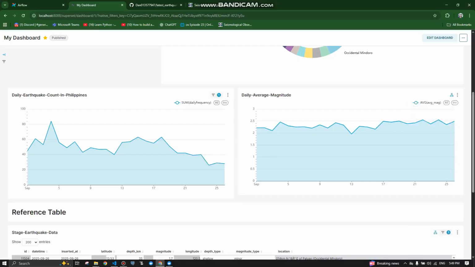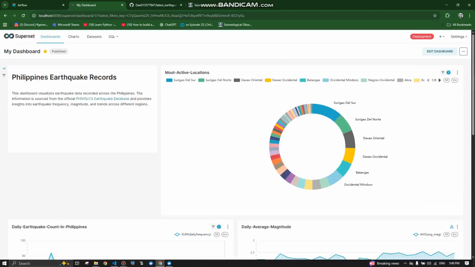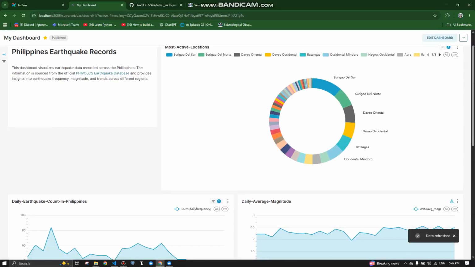Here it's already refreshed. It added one because earlier it was just 27. And here it also just refreshed, in Occidental Mindoro.